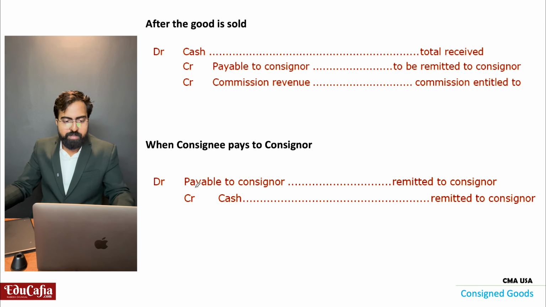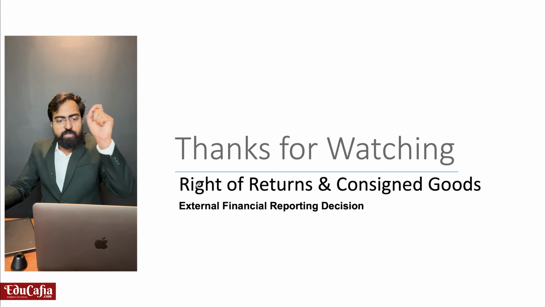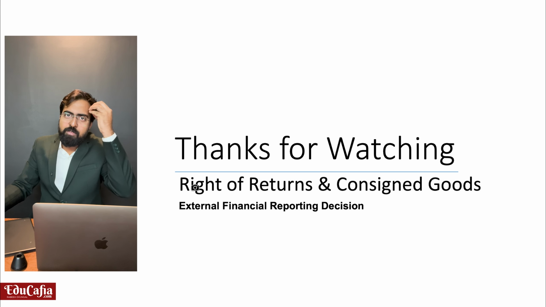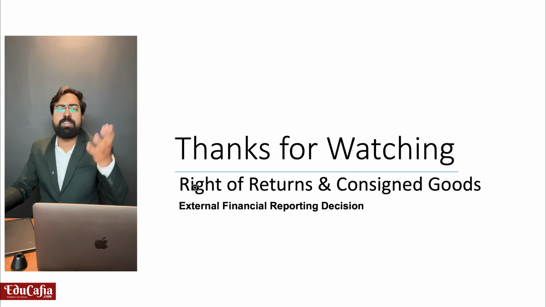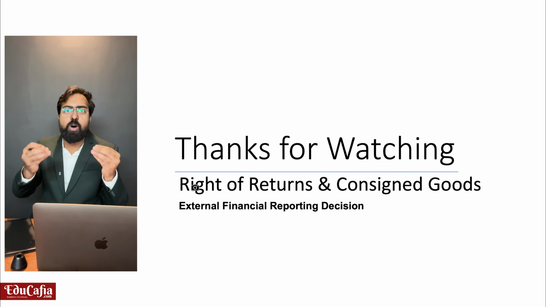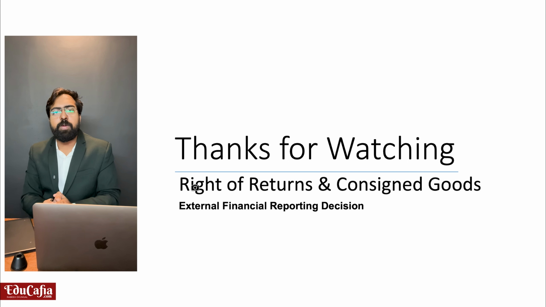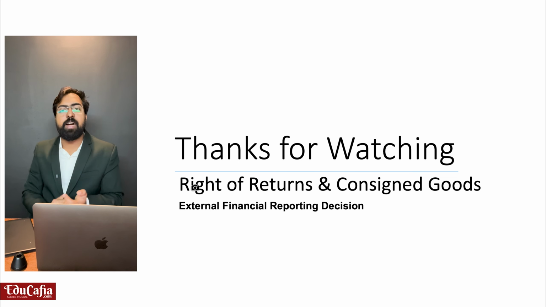So this will be the journal entry of consigned goods. Very easy, right? Simple concepts only. If you use your common sense, you will get it. So this will be the journal entry for right of return and consigned goods.